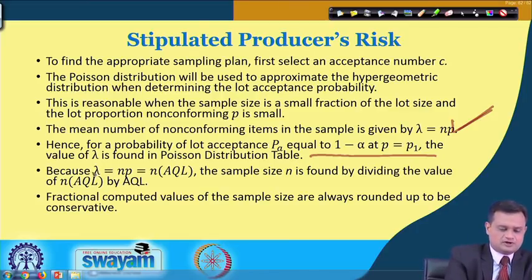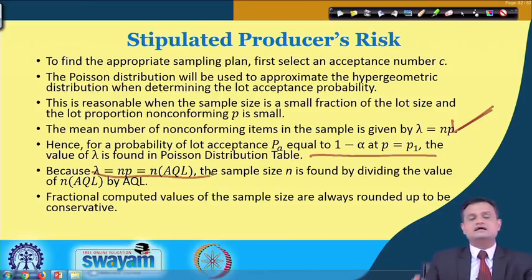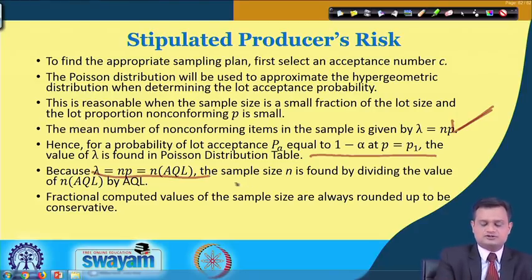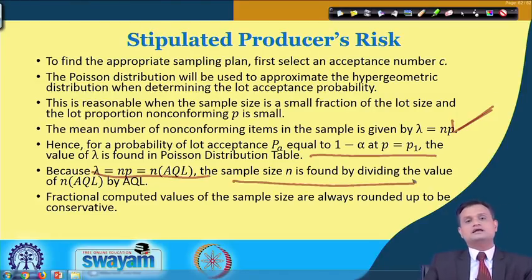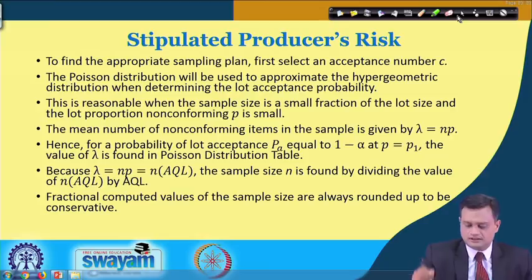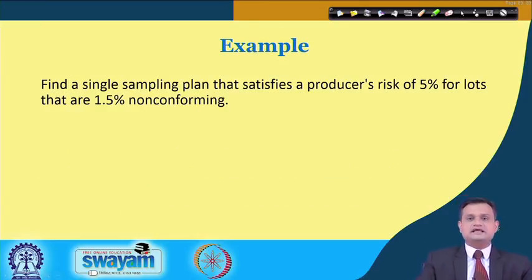Now, here because you have P, that is AQL, I will say lambda is equal to NP is equal to N into AQL, and this is what you will refer to when you see the cumulative Poisson distribution table. So, now let us try to see this through an example. When you see the numbers, the idea is better clear.